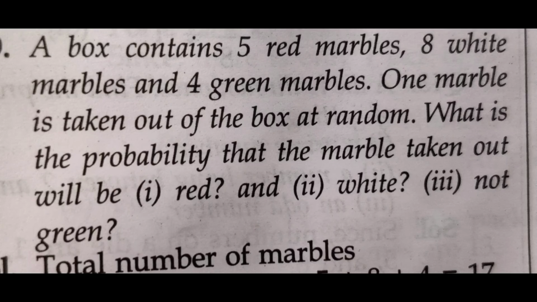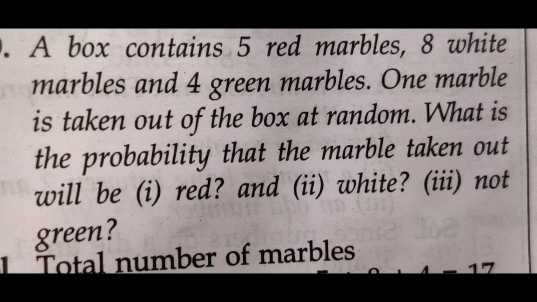Now the answer of question number 1. For red marbles, the number of red marbles is 5. Therefore, the number of favorable outcomes is 5. So the probability of a red marble is 5 by 17. Answer of question number 2. For white marbles, the number of white marbles is equal to 8. So the probability of a white marble is equal to 8 by 17.